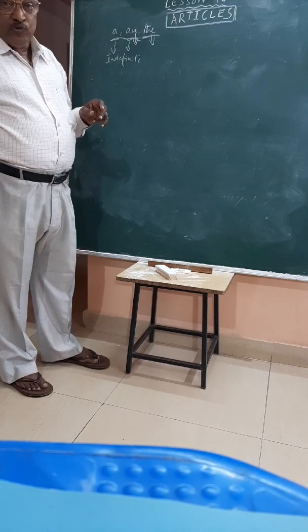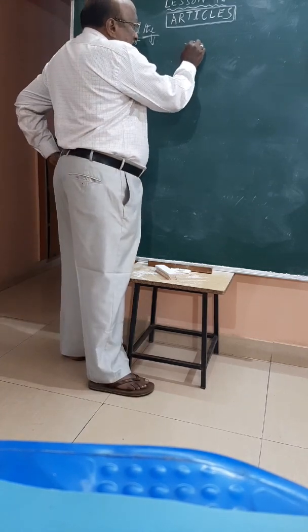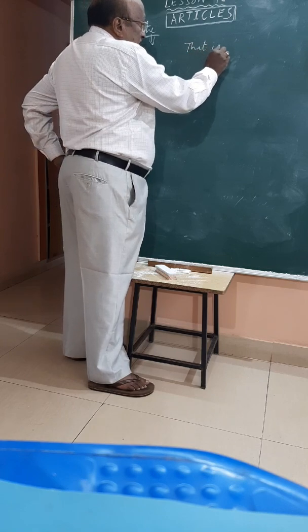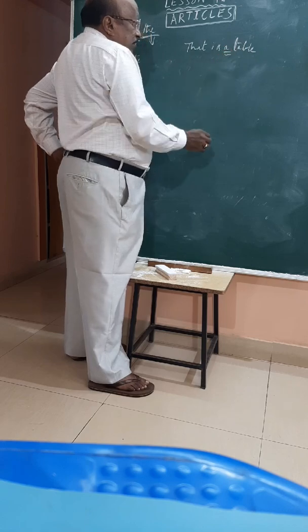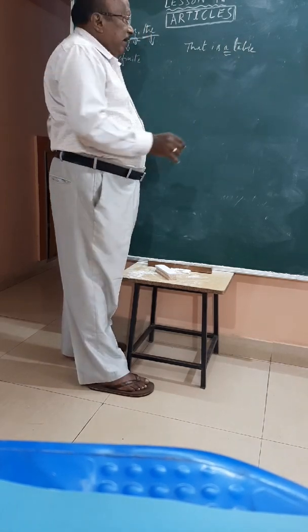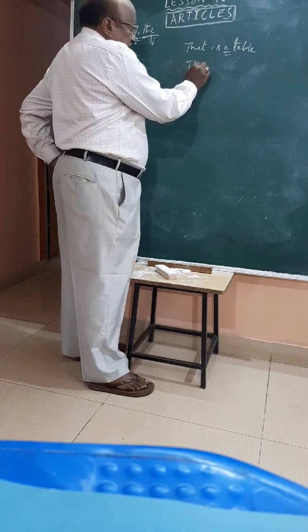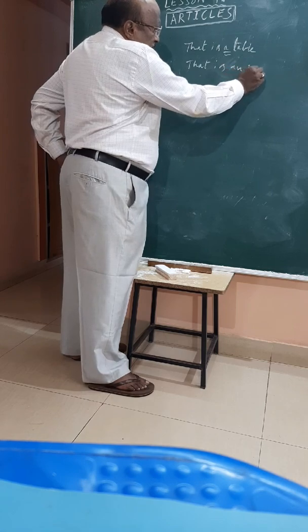Where can we use articles? Very important, all the three articles. That is a table. Here we use an article. It does not mean that there is only one. There is a table. Simply you are telling, and that is an ink pot on the table.